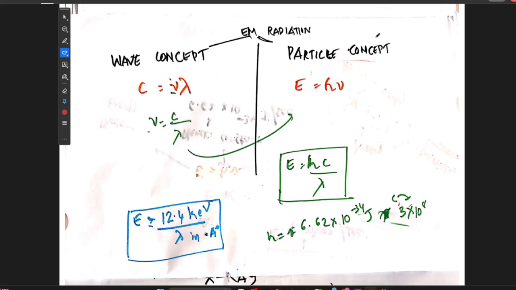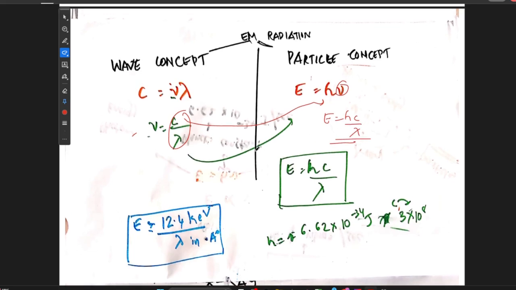In the particle concept, we have seen energy is equal to h nu, where h is Planck's constant and nu is the frequency. The frequency is the same here. If we substitute this in place of nu, we get energy is equal to hc by lambda.